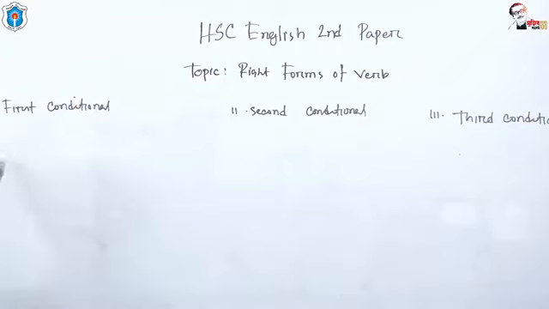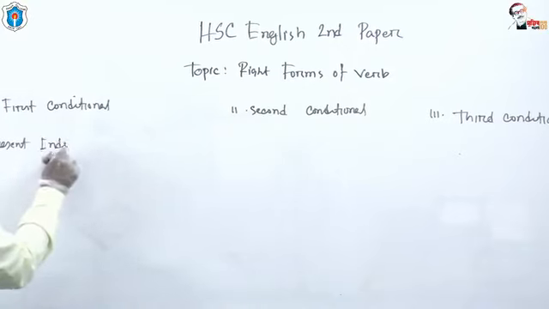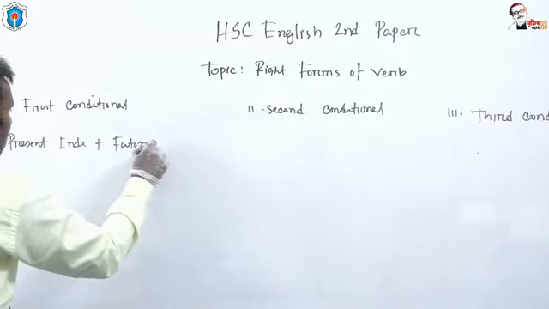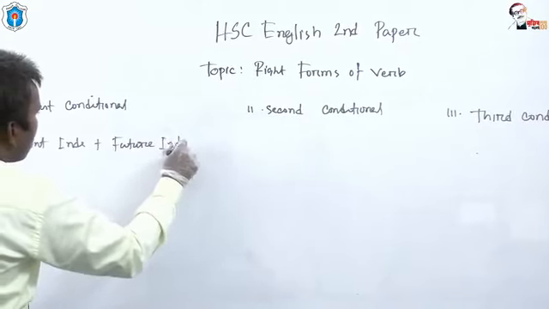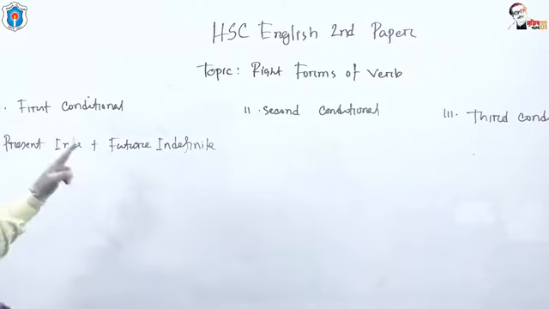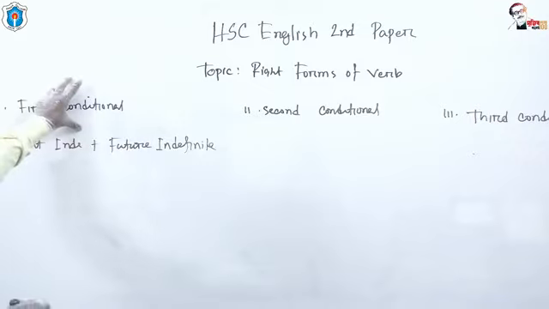There, present indefinite and future indefinite tenses are used in first conditional.